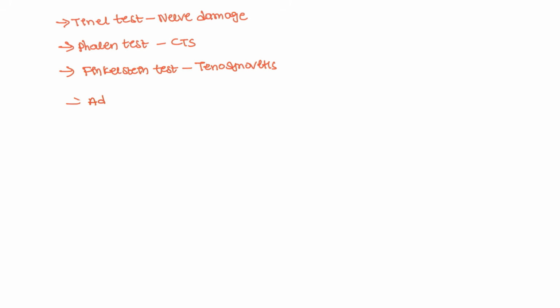Next, Adson test. This Adson's test is done for thoracic outlet syndrome. And also another test that we are going to do here is the Roos test. Okay, Roos test. And Homan sign or the Homan test. This is seen in DVT patients.